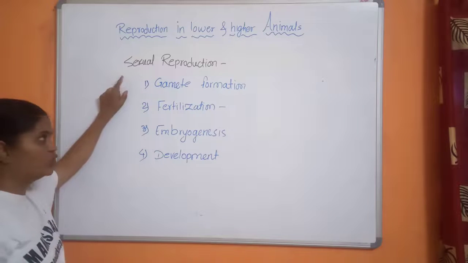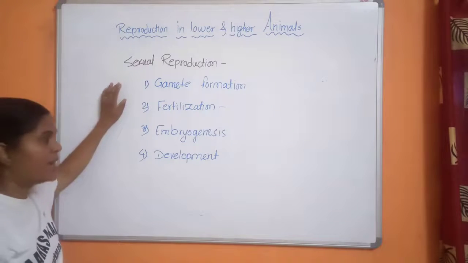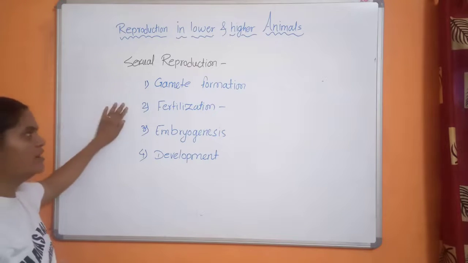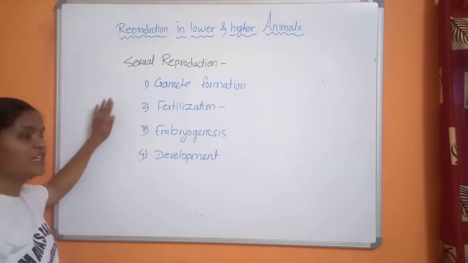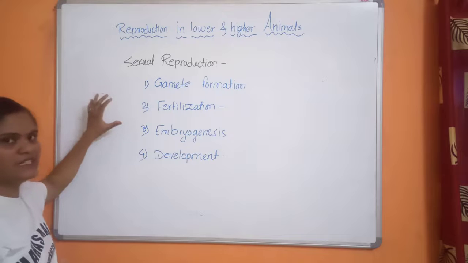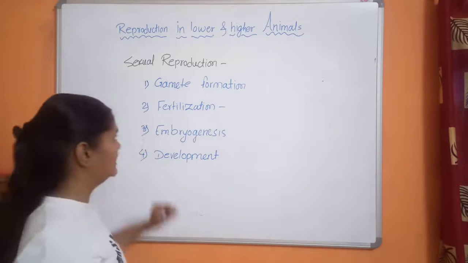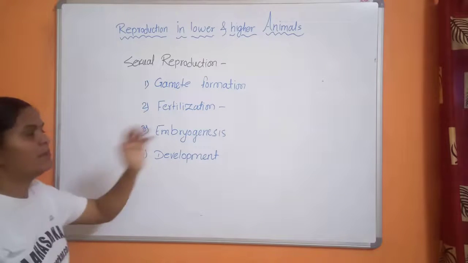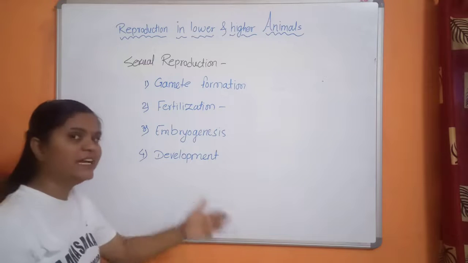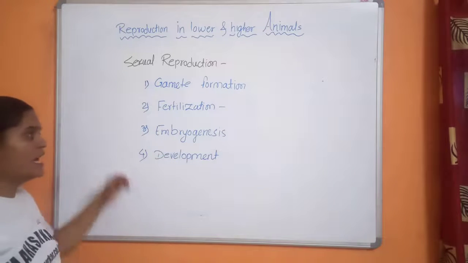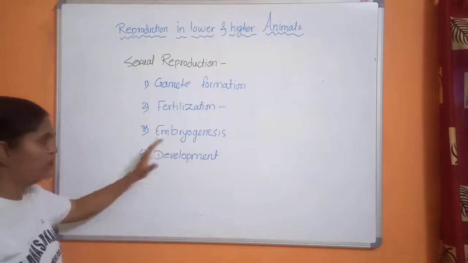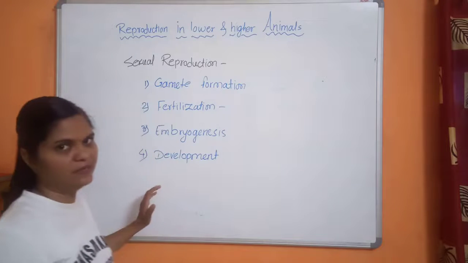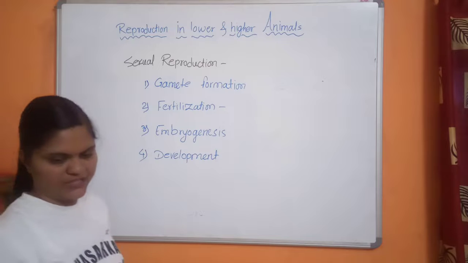In gamete formation, haploid gametes are produced from male and female organisms. In fertilization, male and female gametes fuse. The result of fertilization is the formation of the first diploid cell, called the zygote. After formation of the zygote, it divides mitotically and produces a number of cells, which is converted into an embryo. This embryo shows development, and from that embryo a complete new organism is produced. That is the development stage.